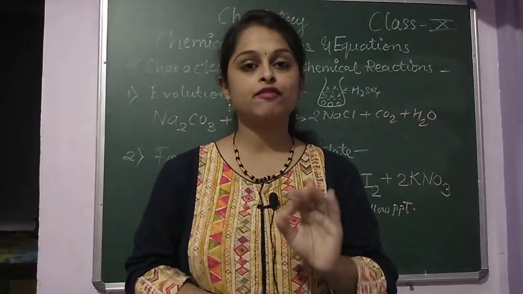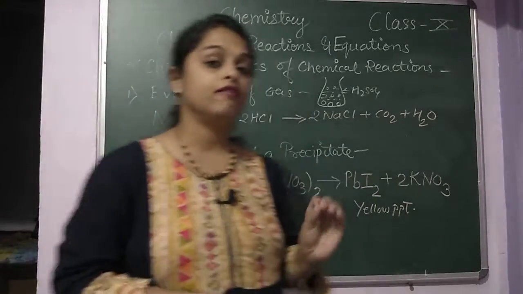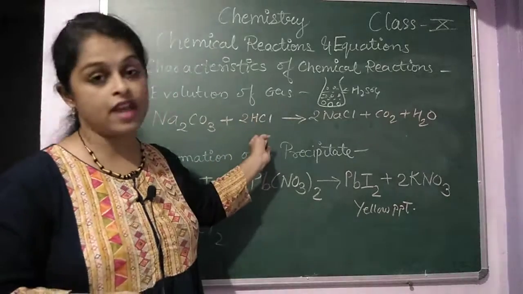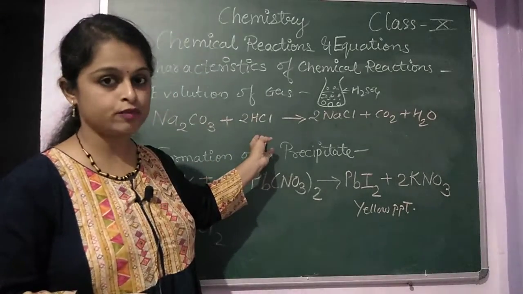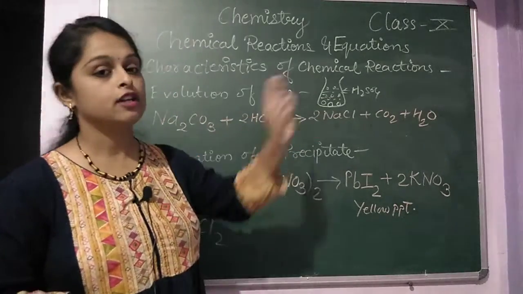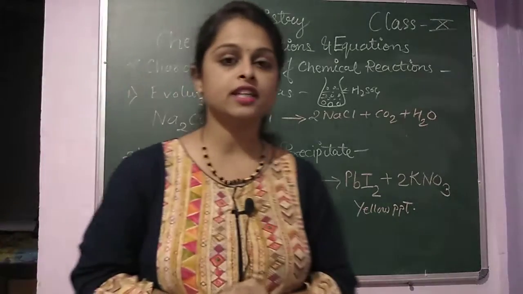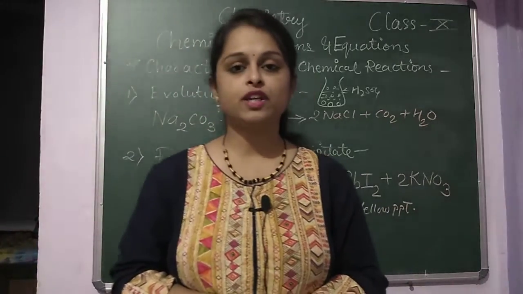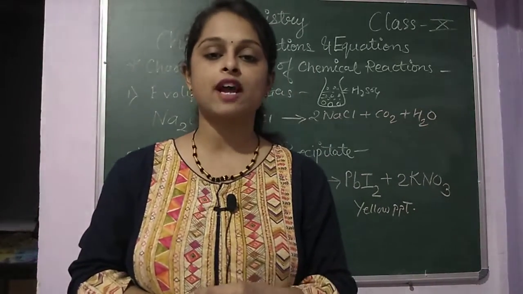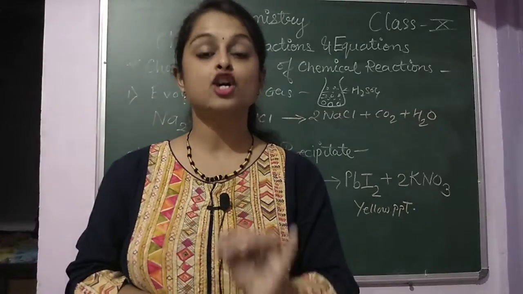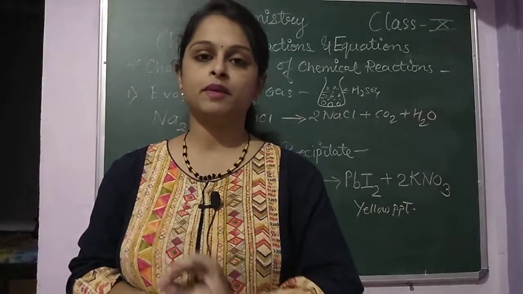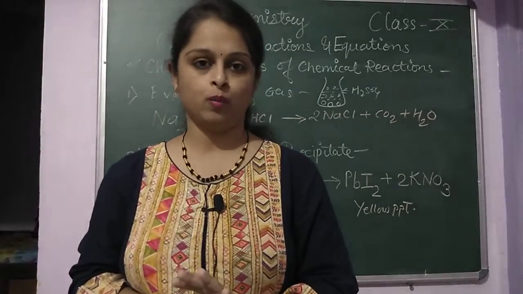Understood? This is a simple example, when sodium carbonate reacts with dilute hydrochloric acid, it evolves carbon dioxide gas. So from these examples we can understand that evolution of gas is one of the characteristics to identify whether a chemical reaction takes place or not.